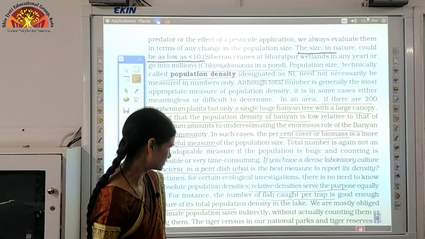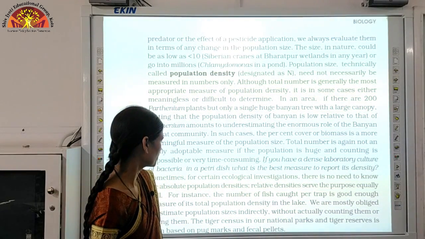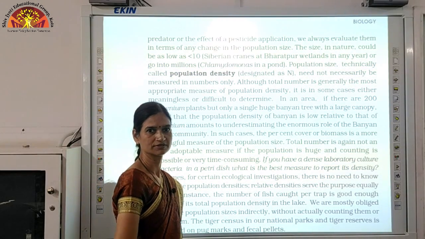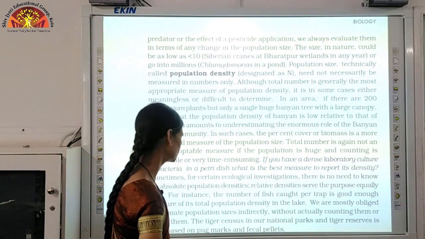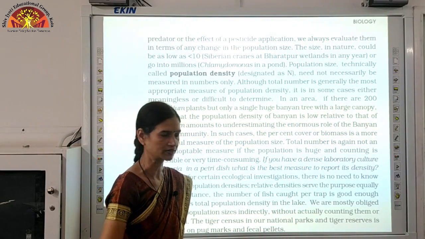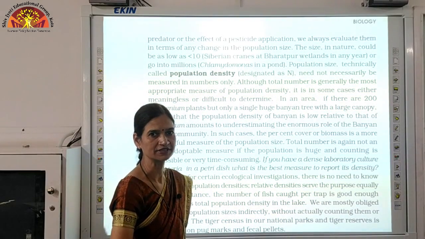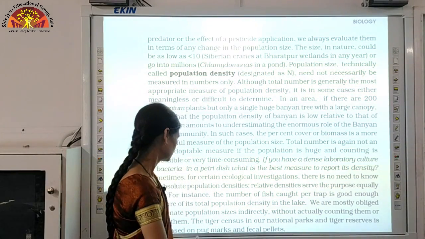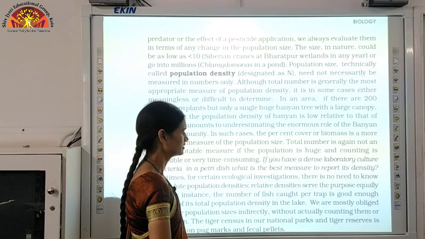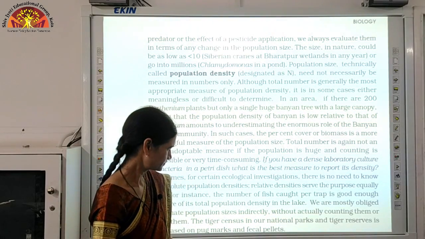Also there is another method of measuring the population density. Suppose in a wildlife sanctuary, when we want to count the number of tigers, we do not count the actual number of tigers, we just count the pug marks and the fecal pellets found there. So pug marks of the tiger and fecal pellets, that is waste of the tiger, are used to measure the size of the population.